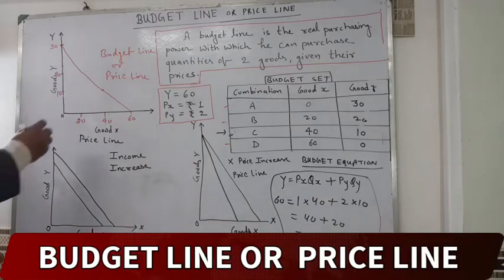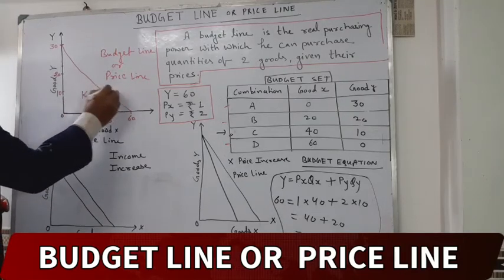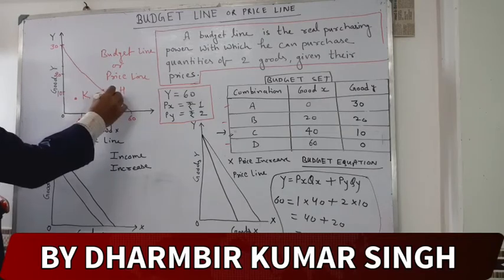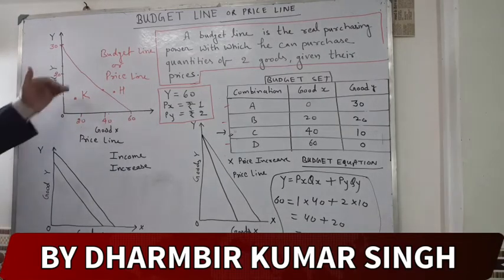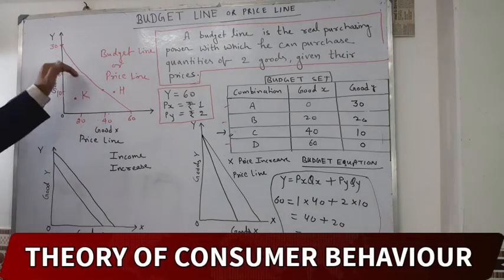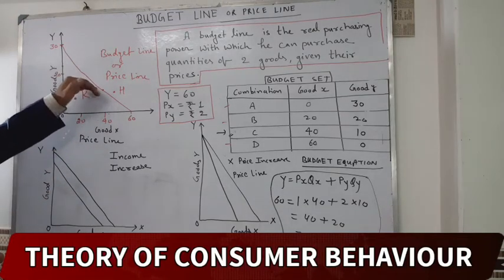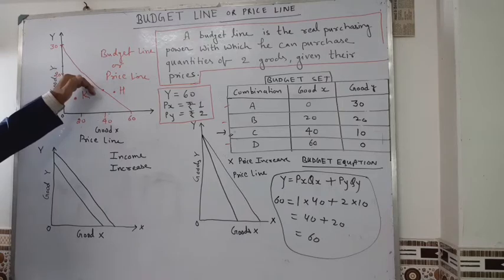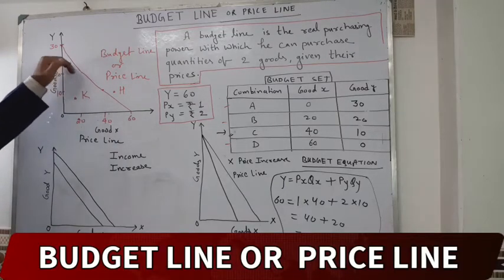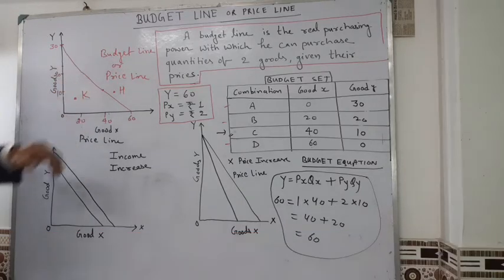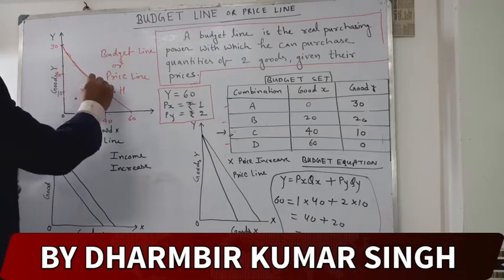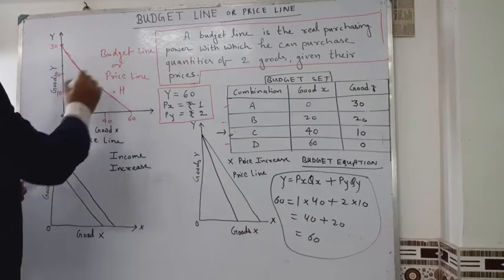We can say the line is K, it is H. We cannot purchase more quantities. Suppose our income is 10,000, then you will have to purchase within 10,000. We cannot purchase more than 10,000. So this is the line of budget.